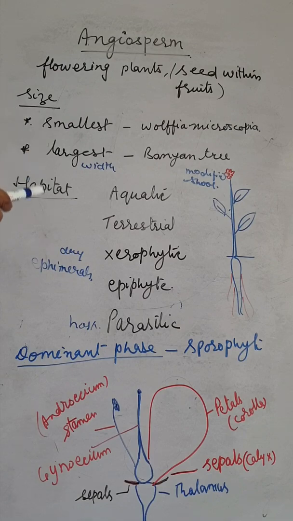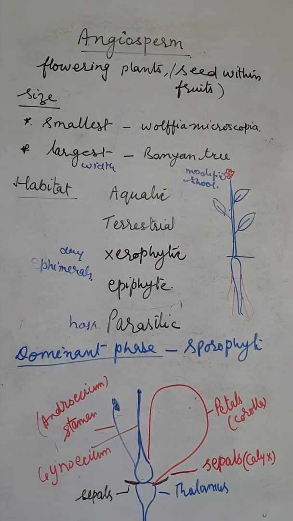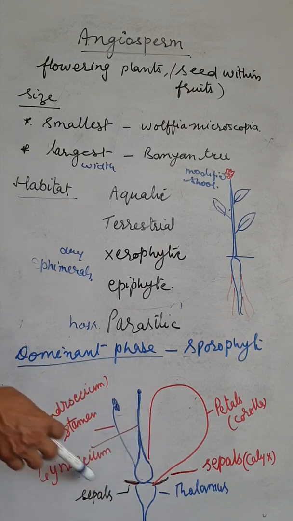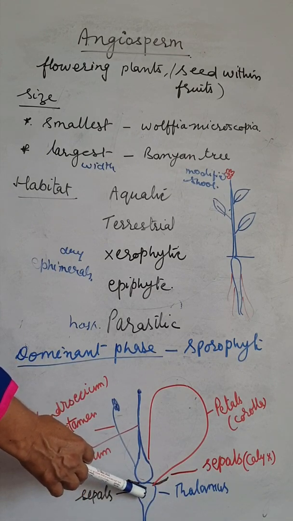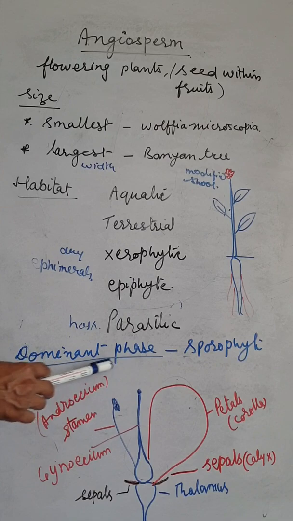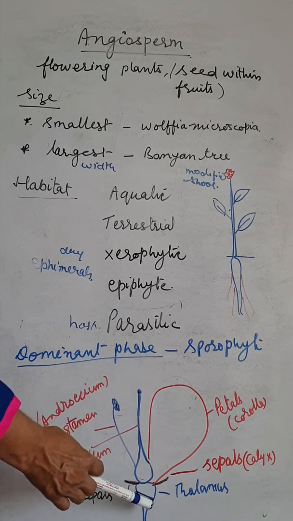So now we discuss the flower. The flower is the reproductive part of the plant. It is the modified shoot which consists of 4 whorls. This is the thalamus or receptacle, where all the floral parts are borne.